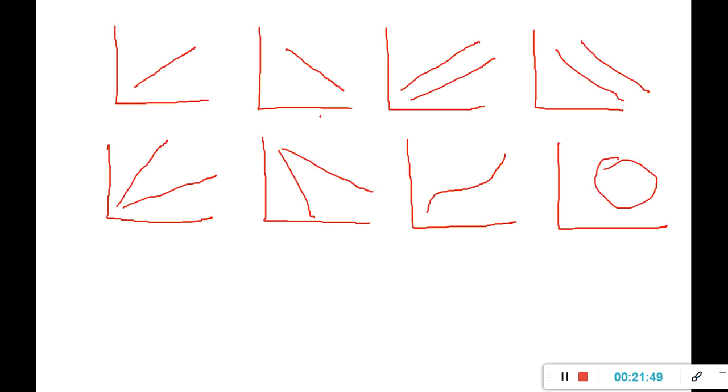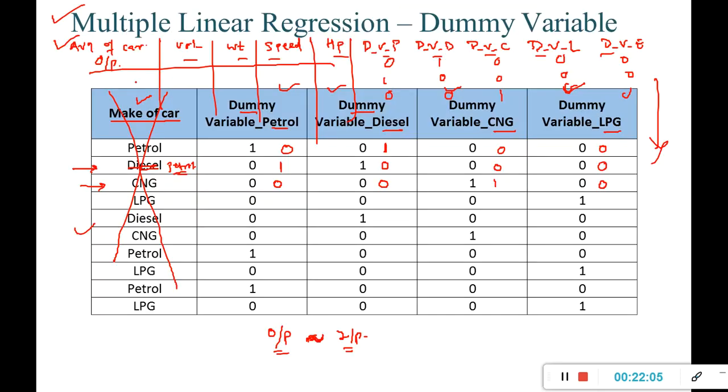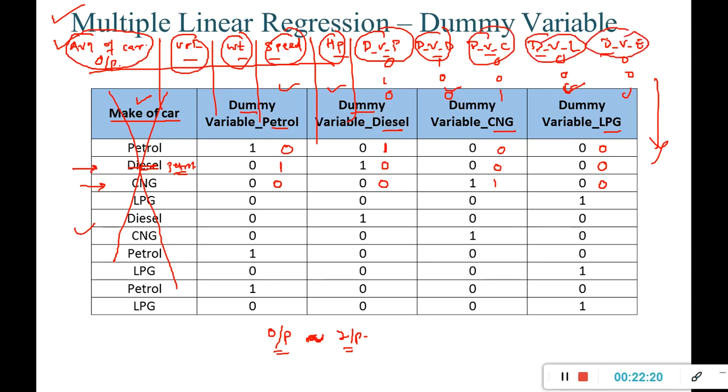While checking that, I'm going to plot a scatter plot with each single variable, or there are some advanced functions available wherein we can get it all in one go. But the ultimate goal is to check the relationship of my output variable with every single input variable, right?